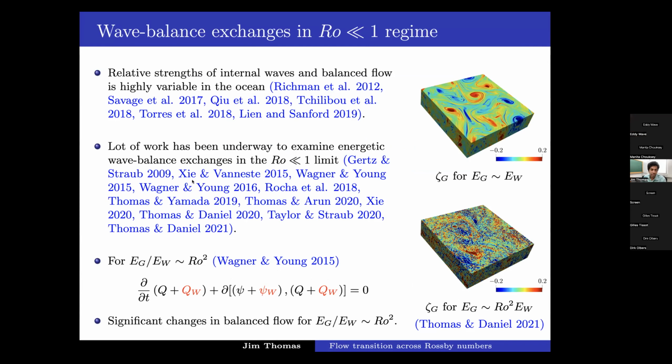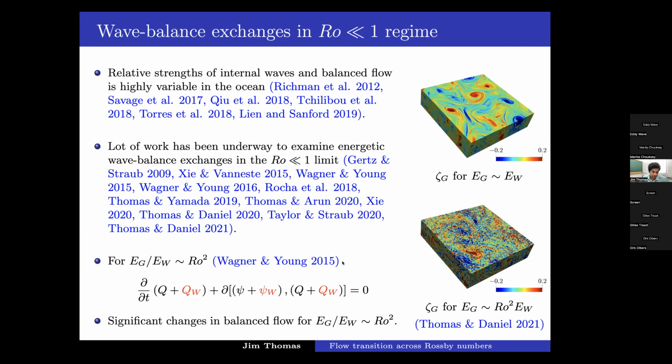And quite a lot of theoretical and numerical work has gone into understanding how these different kinds of waves influence balance dynamics in the small Rossby limit. And we can get some insight based on asymptotic analysis of these interactions in the small Rossby limit. So this is a nice equation that's derived by Wagner and Young. It's an equation like QG. So the black terms are QG-like terms, but the red terms that you see here are the terms that appear due to nonlinear wave interaction.